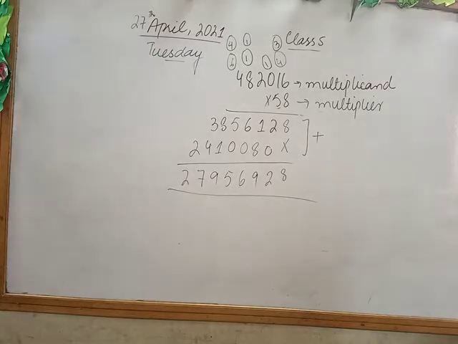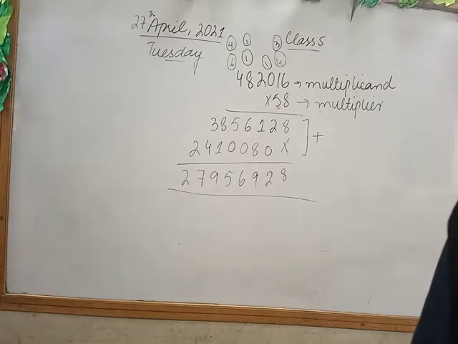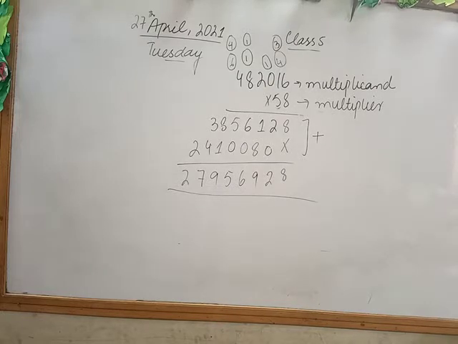Okay? So class, this is how we can solve multiplication of a 6-digit number by 2 non-zero numbers. Fine. So this is all related to the previous lesson.